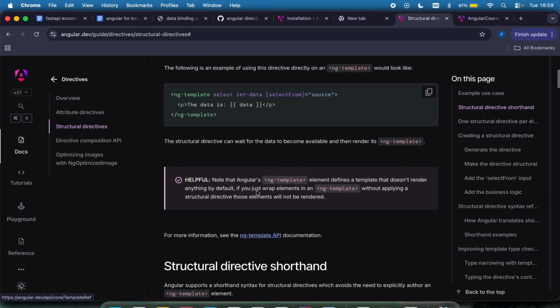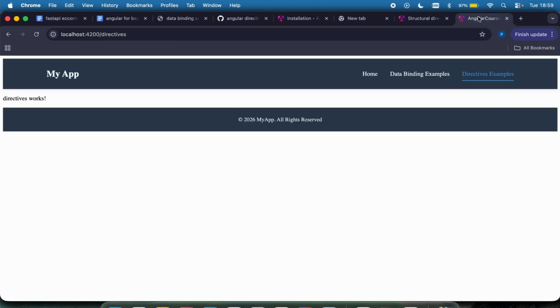So again, what are directives? Directives are decorators which are used to add behavior to elements in our templates, or you can say in your DOM. So they are just decorators that help you to add behaviors to elements in your DOM.